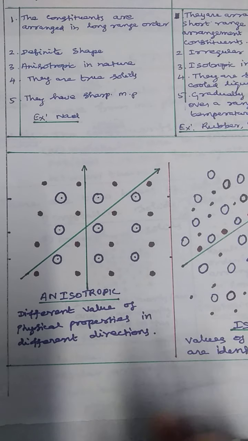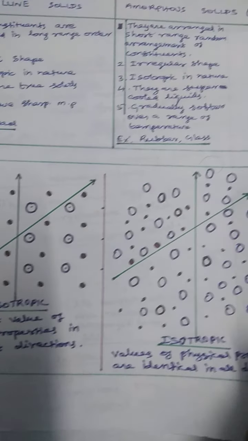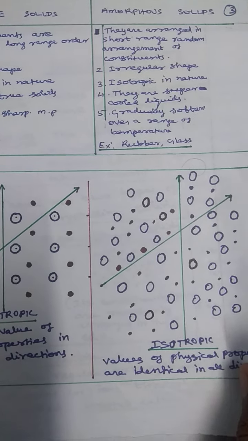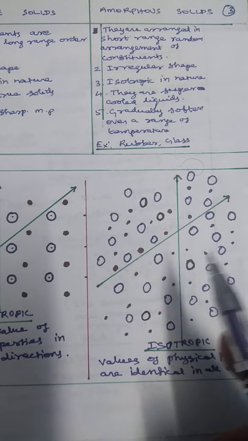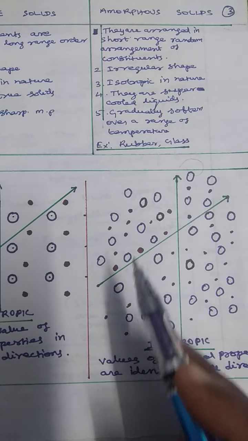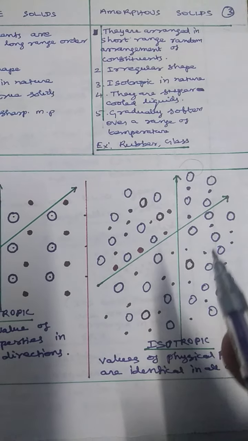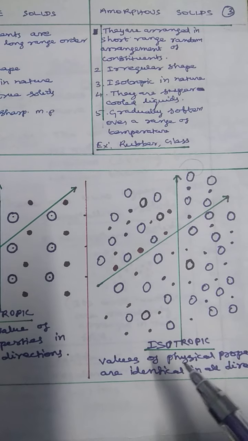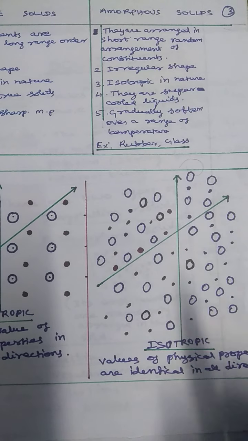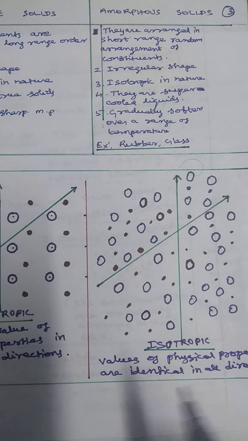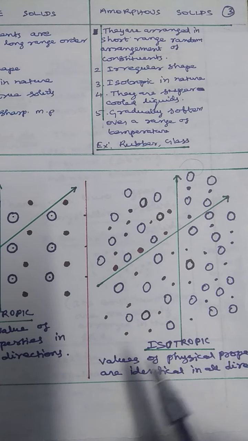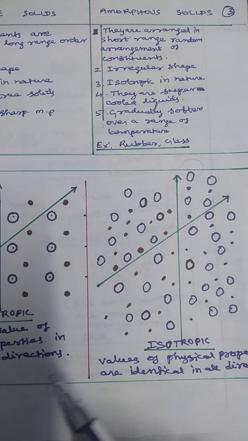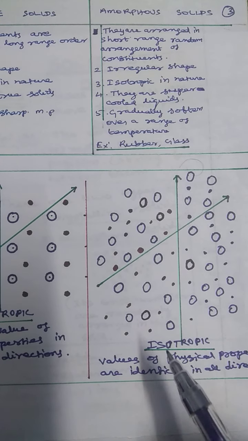But in amorphous solid, when the direction changes, there is no change in the property, because it is a random arrangement or confused arrangement in all directions. So the property is similar in all directions. The value of physical property is identical in all directions. That is called isotropic property. That is the main difference between crystalline solid and amorphous solid.